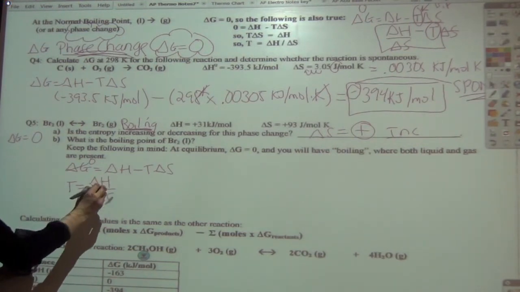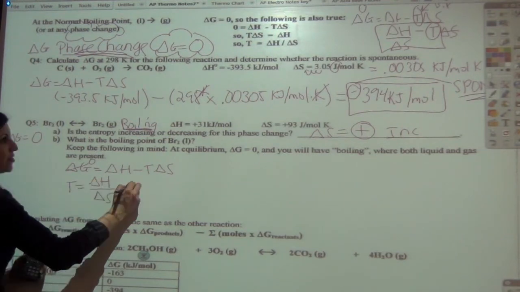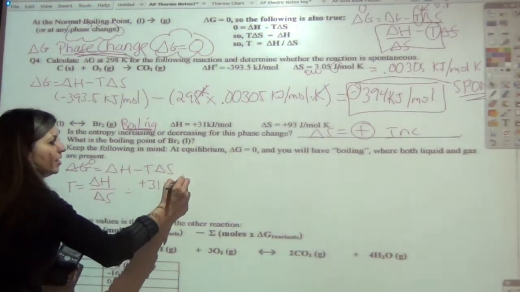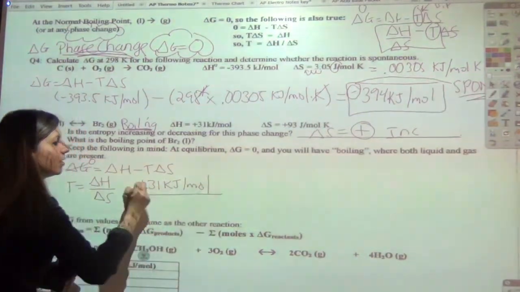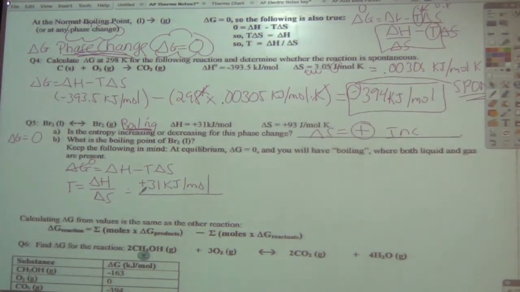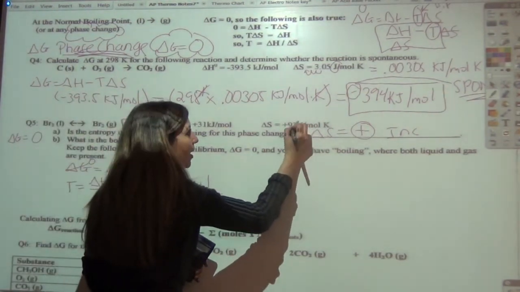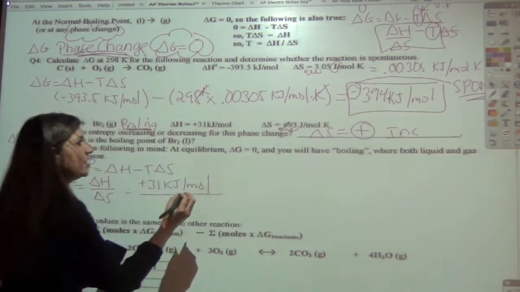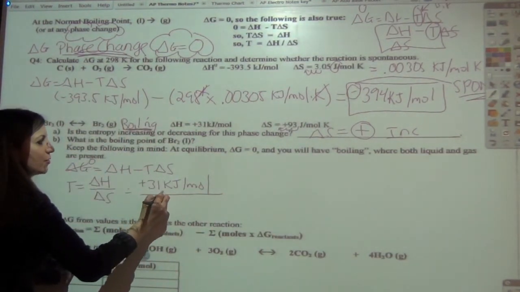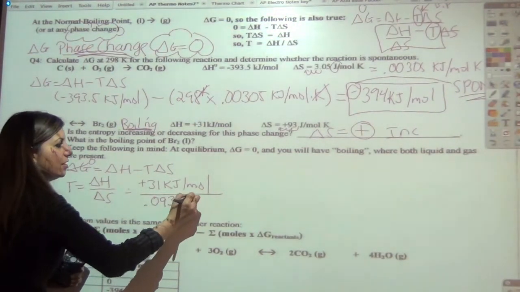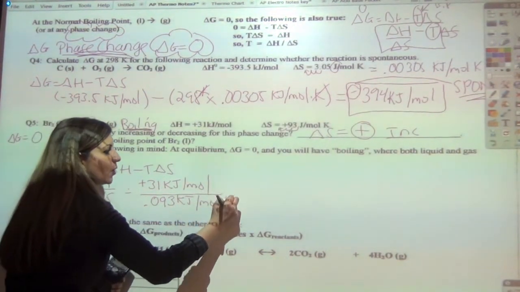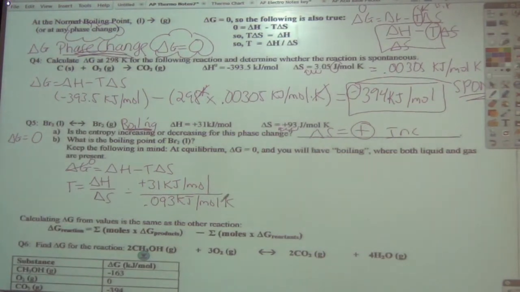Okay, so now let's plug in what we know. Delta H is equal to a positive 31 kilojoules per mole. And what do I need to do to my S? Switch it to kilojoules. Good. So 1, 2, 3 to the left. So that gives me 0.093 kilojoules per mole Kelvin.